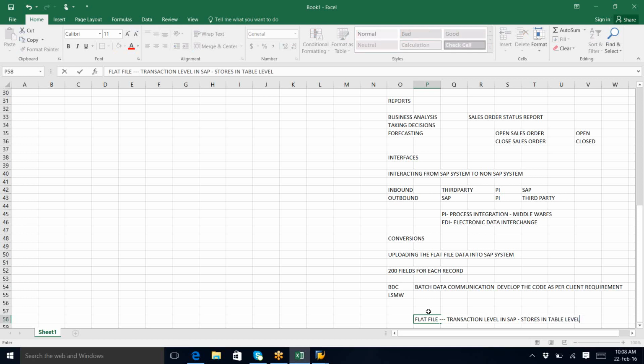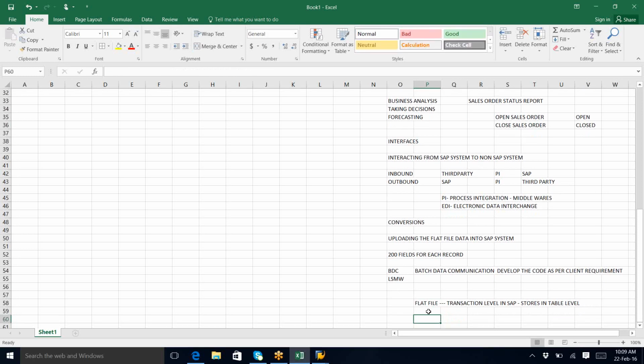You understand? So ultimately my data is there now in SAP in one shot. So these are called routine conversion loadings. Loadings means loading the master data. Okay. So we have two formats, BDC and LSMW, and flat files and Excel files also we can upload. Clear? Any doubt? No. Right.